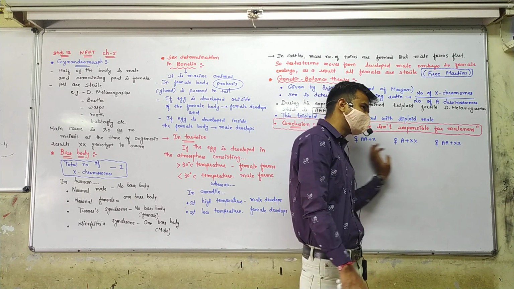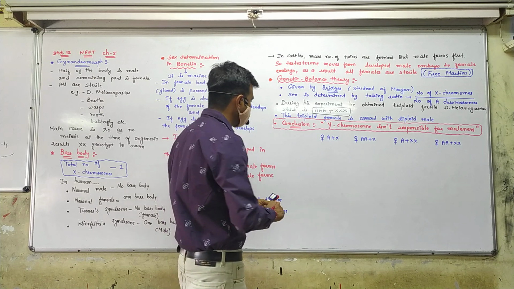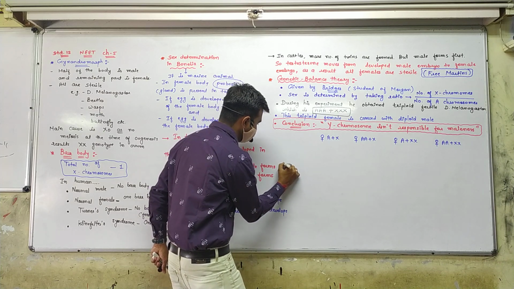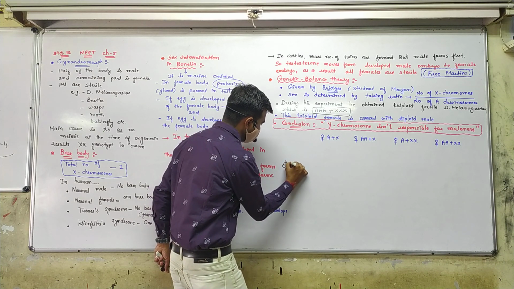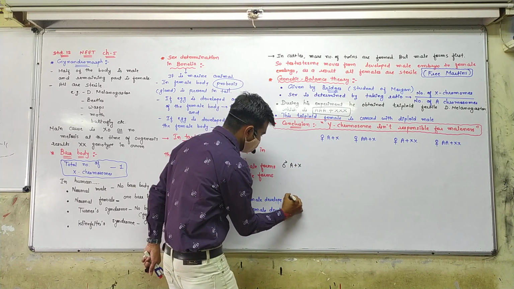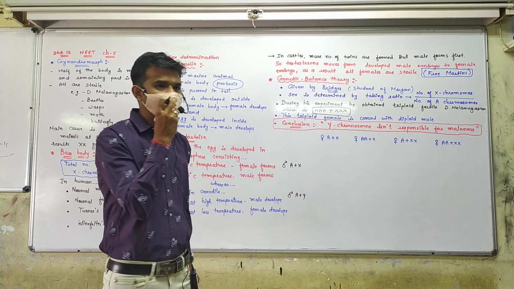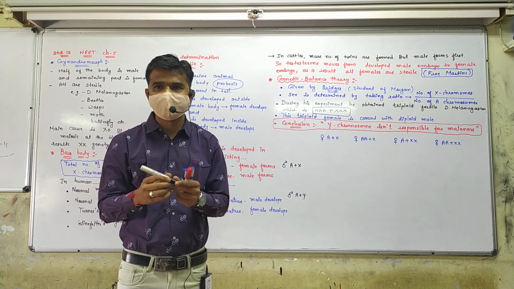But we only have to take these 4 examples, and you know that male is diploid, so male produces A plus X type of sperm, and male produces A plus Y type of sperm.